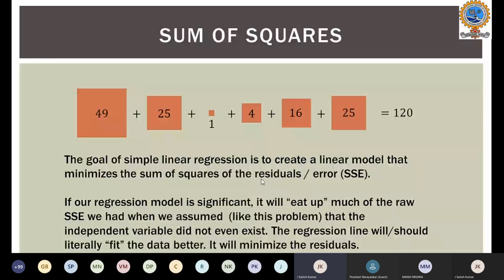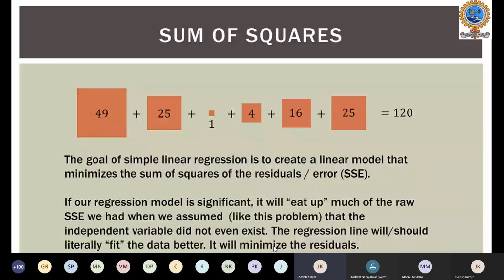If you want to say that my regression model is significant, then it should reduce the SSE from this baseline, where we assume there is no independent variable at all. We have only one variable, the tip. So the regression line will try to fit the data better in order to minimize the residuals.